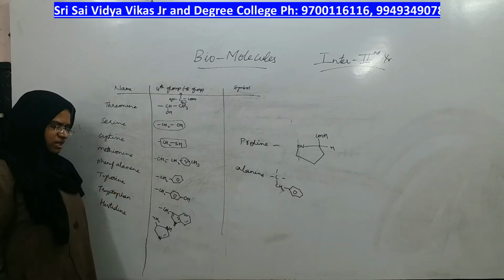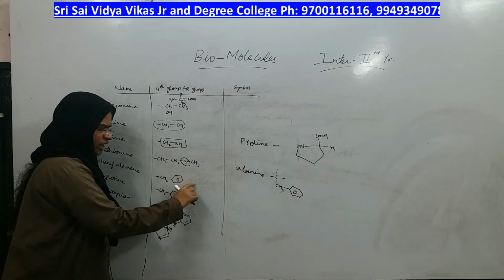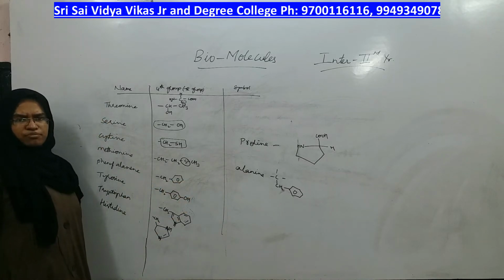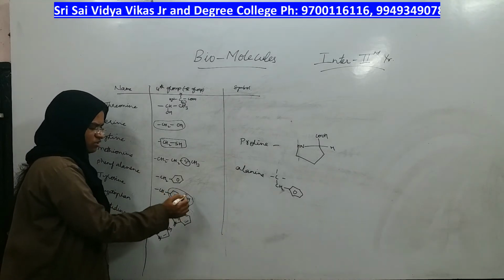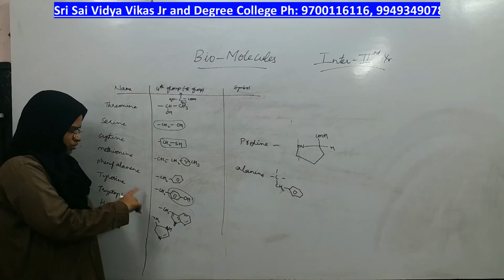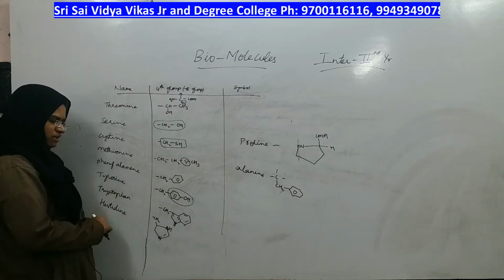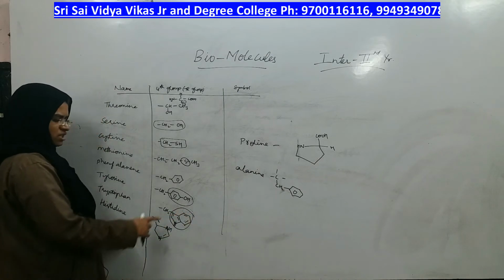Going to the next amino acid, what you have to do? In that same group, if you add OH, it becomes tyrosine, okay? A phenolic group is present. What is this structure called? Phenol is present on the alanine. It becomes tyrosine, right?